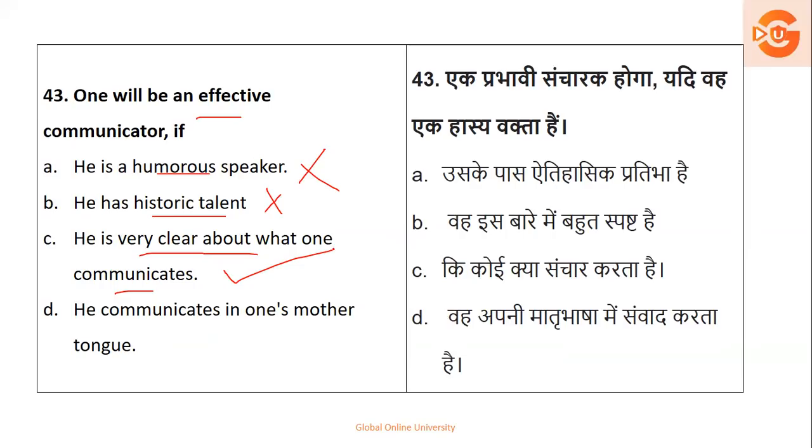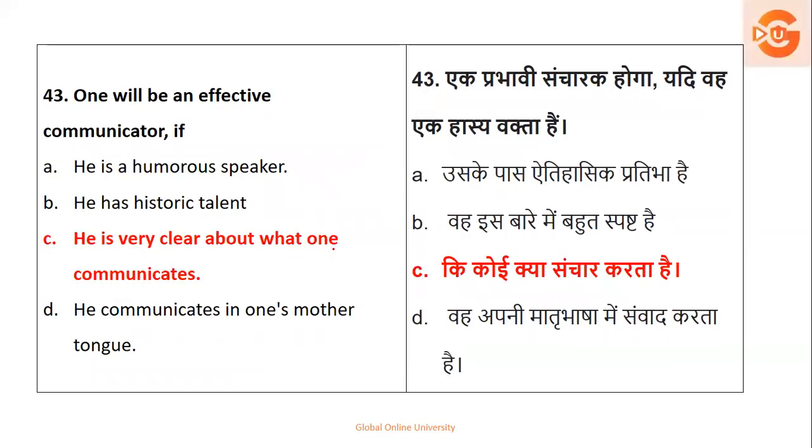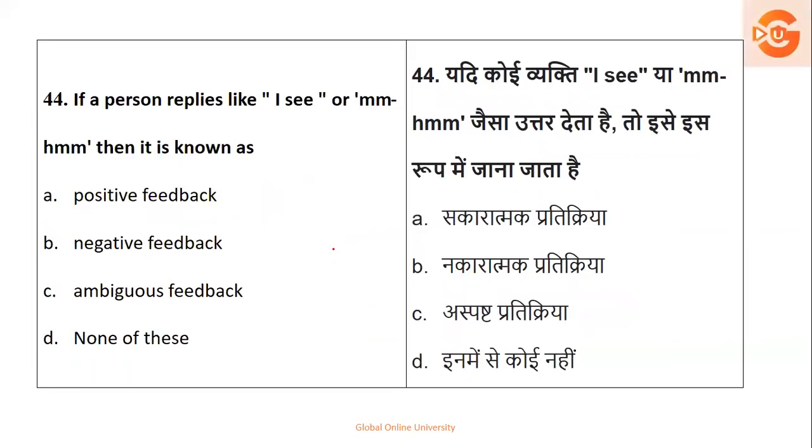So here your point number C tends to be a right option. If a person replies like "I see" or "huh," we do not understand whether it's yes or whether it's no. It's like a dilemma, whether it can be yes or no. So is it positive? Definitely not. It's not negative also, but it's ambiguous. Ambiguous means it's not clear. The clarity is not mentioned. So your right option is option number C.